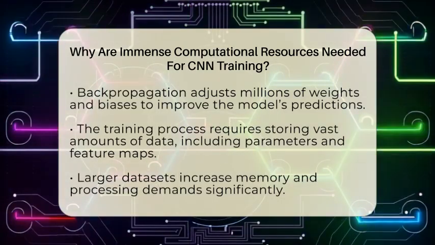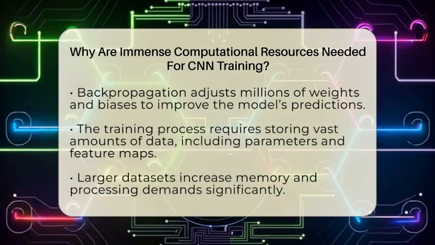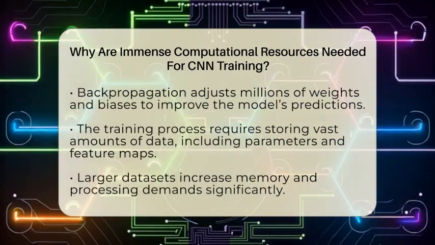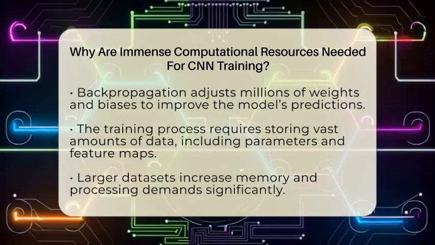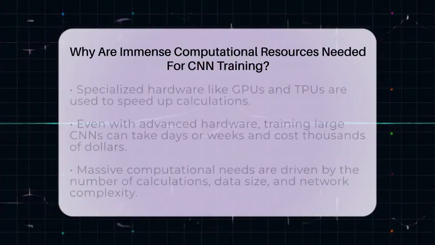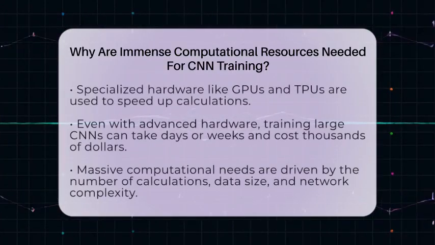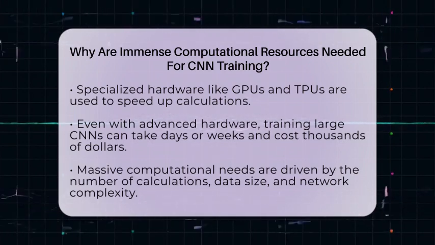The size of the dataset also matters. Larger datasets mean more data to process, which increases the demand for memory and processing power. To handle all this, training CNNs often relies on specialized hardware like graphics processing units or tensor processing units. These devices are built to perform many calculations at once, speeding up the training process.